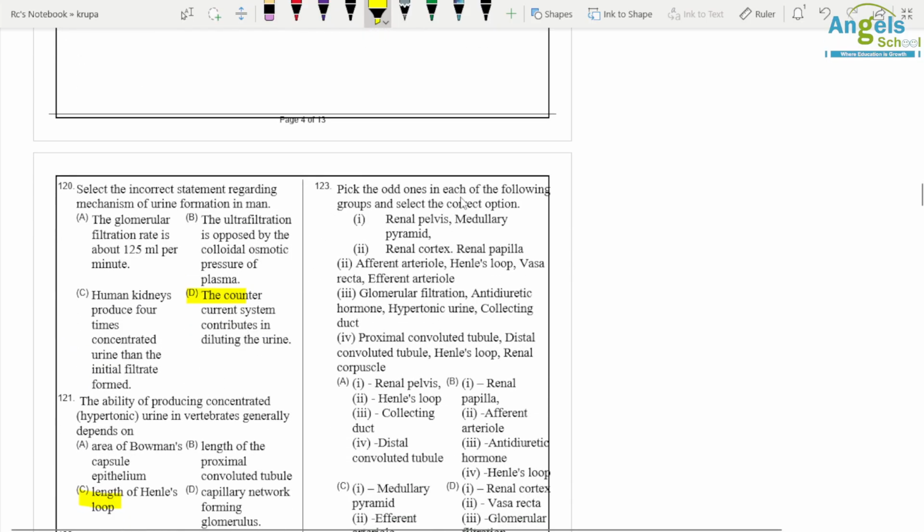Pick the odd one in each of the following groups. Renal pelvis, medullary pyramid, renal cortex, and renal papilla.